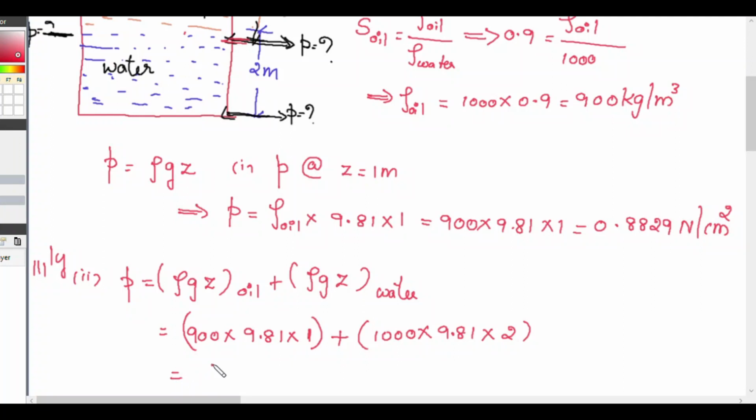We get 28,449 Newton per meter square, and that is equal to 2.8449 Newton per centimeter square. So this is your answer.